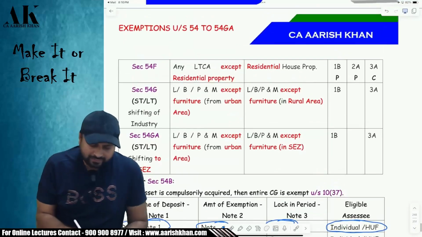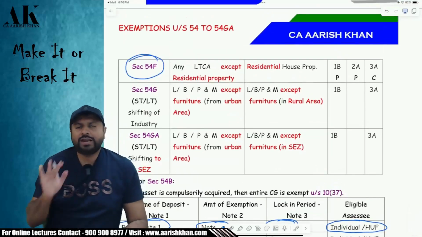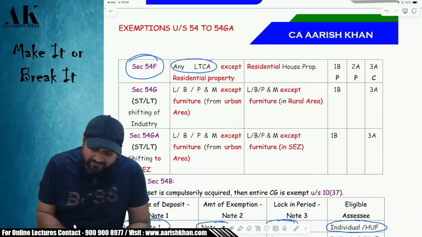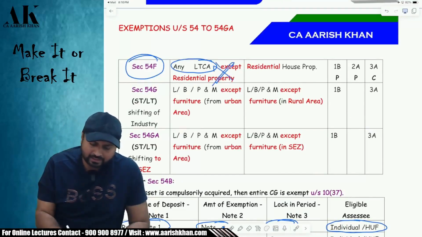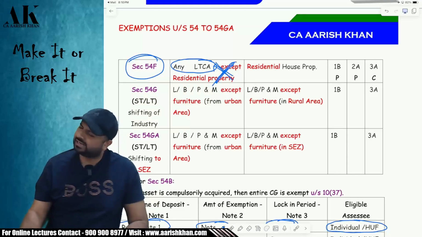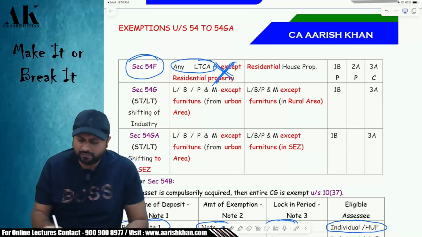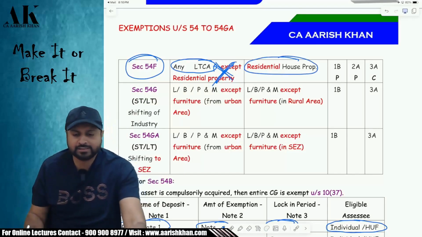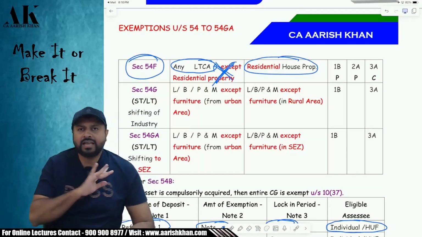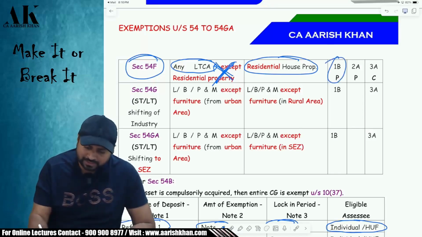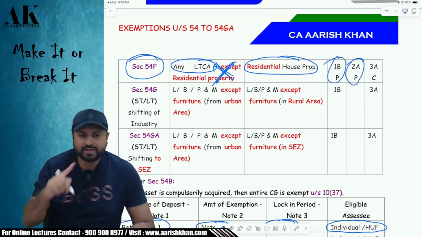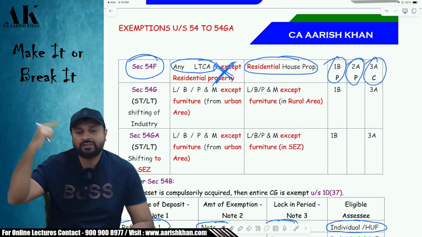Okay. Now, 54F, the fifth section. What am I supposed to transfer? Transfer everything that you have long term, except your house, except your residential property. And buy what? Buy a residential property. Is it clear? Transfer everything that you have long term and buy a residential property. Till when, sir? You can purchase 1 year before, or you can purchase 1 year, 2 years after, or you can construct within 3 years.